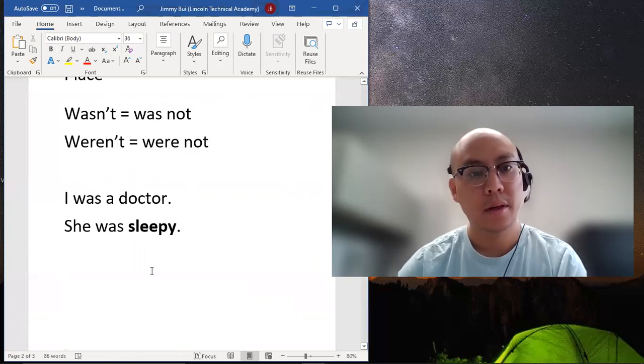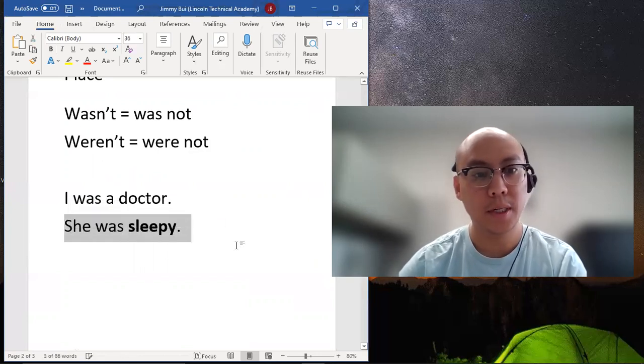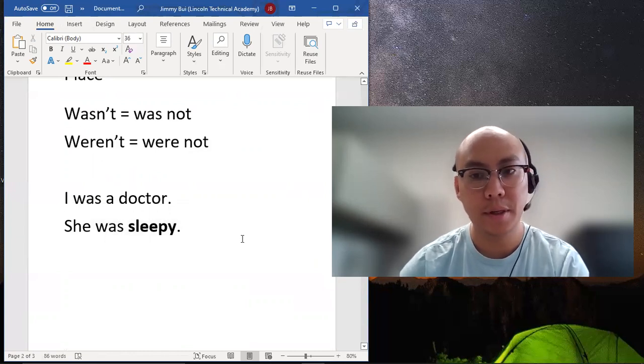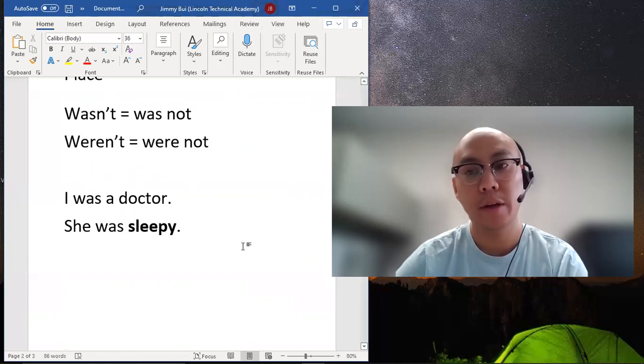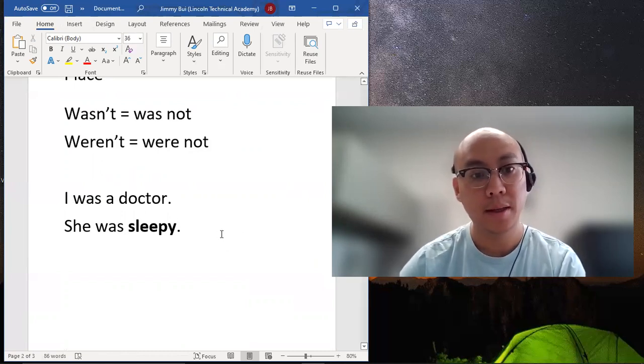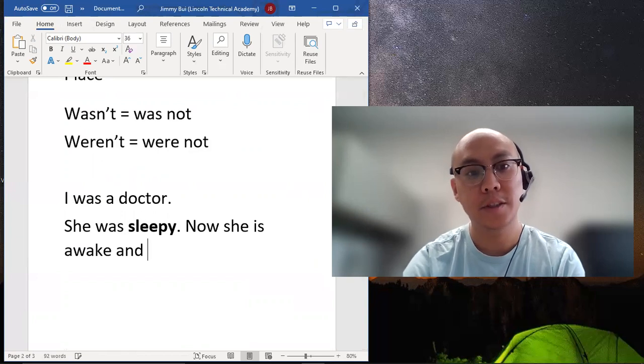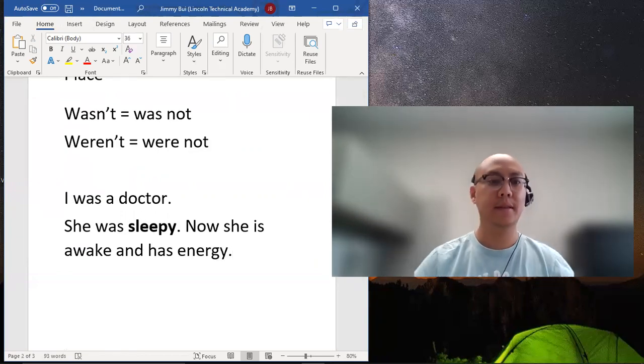Okay. So in this sentence, what it is saying now is yesterday she was sleepy, or earlier today she was sleepy, or even right before now she was sleepy. Now she is awake and energized and has energy, right?